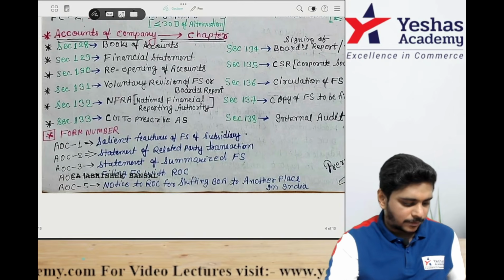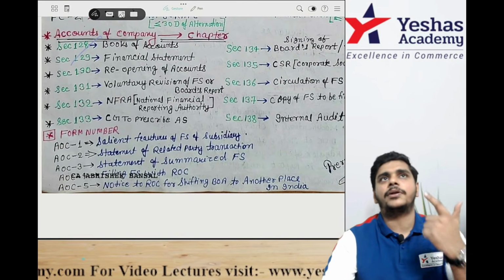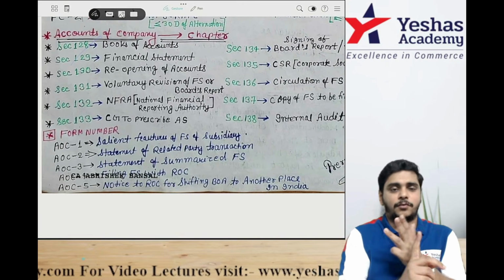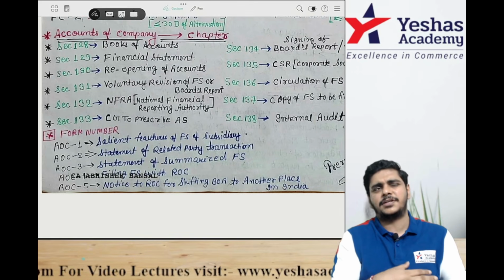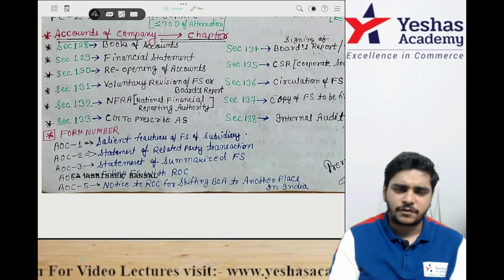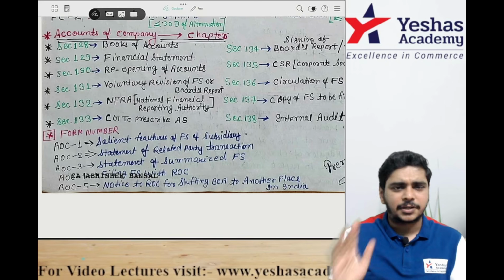Then accounts of company. 128 BUVA, 129 FS, 130 reopening of account, 131 voluntary revision, 132 NAFRA, 133 AS, 134 signing of FS and board report, 135 CSR, 136 circulation of FS, 137 ROC ka filing, 138 internal audit.